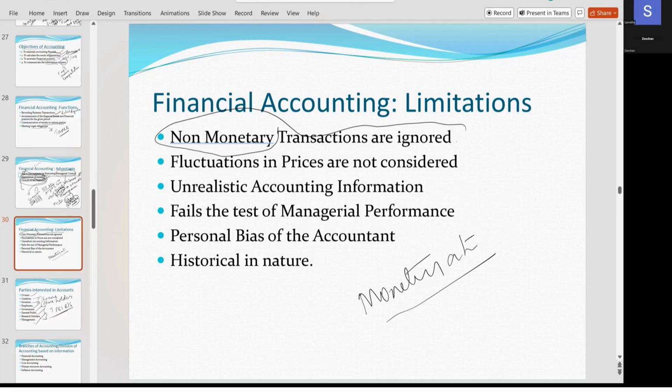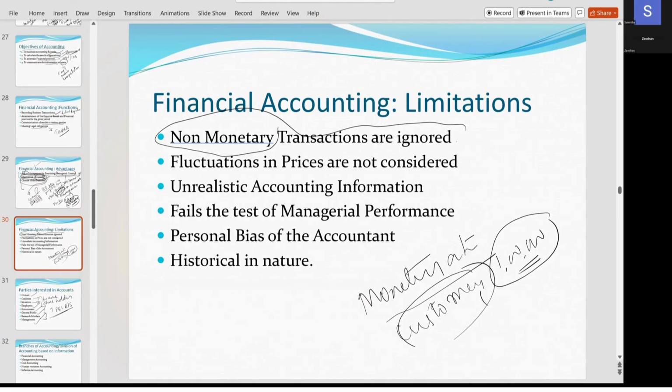No, ma'am. His sincerity, will you write in accounts? You will not write. Next one, there is one customer to the business. Every year he'll come and he'll make 1 lakh business to the company. So you are recording that 1 lakh, but are you recording the loyalty of the customers in books of accounts? No, ma'am. So these things which are non-monetary in nature, you are not actually recording in books of accounts.